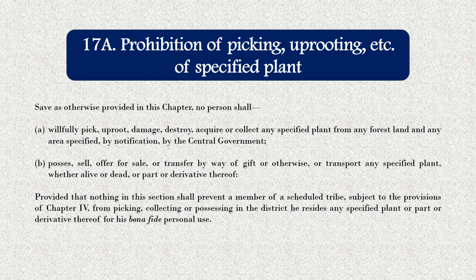forest. And next it states that no person shall possess, sell, offer for sale, or transfer by way of gift or otherwise, or transport any specified plant, whether alive or dead, or part of or derivative thereof, provided that nothing in this section shall prevent a member of a scheduled tribe, subject to the provisions of Chapter 4, from picking, collecting, or possessing in the district he resides any specified plant or part or derivative thereof for his bona fide personal use.